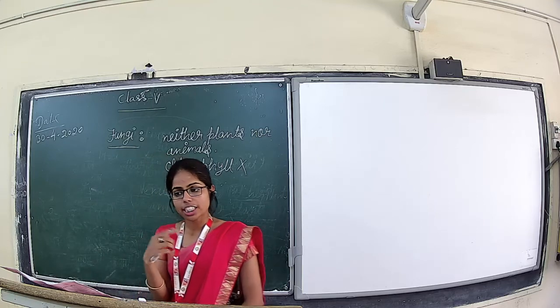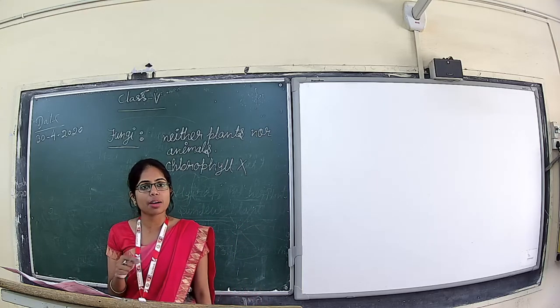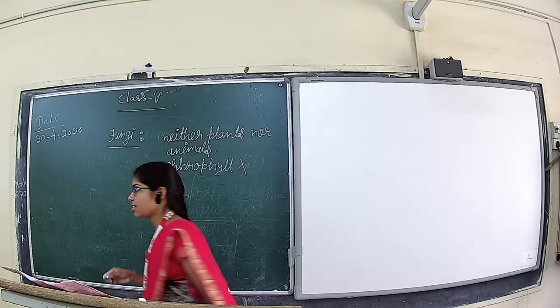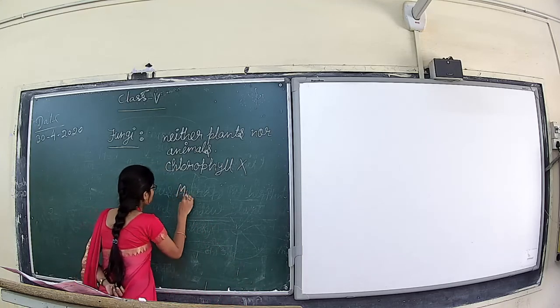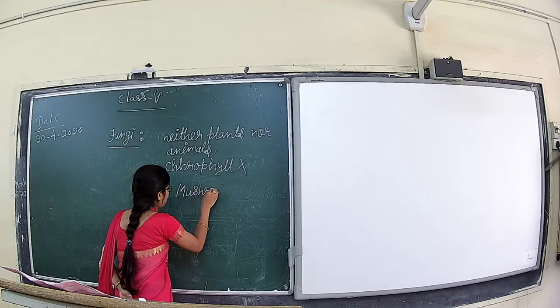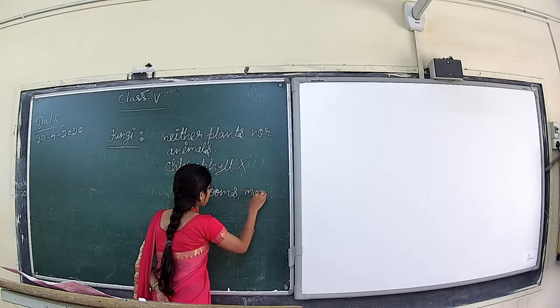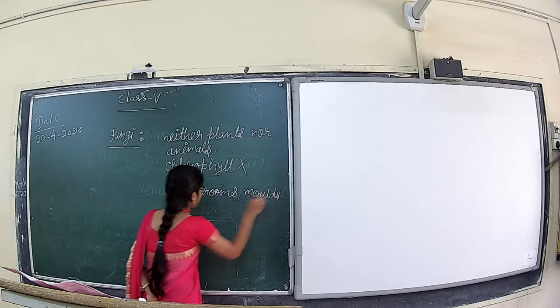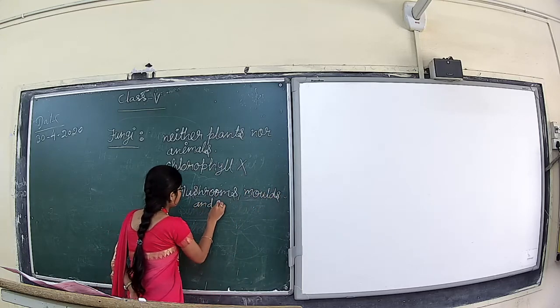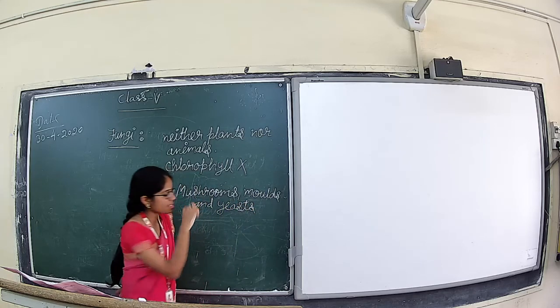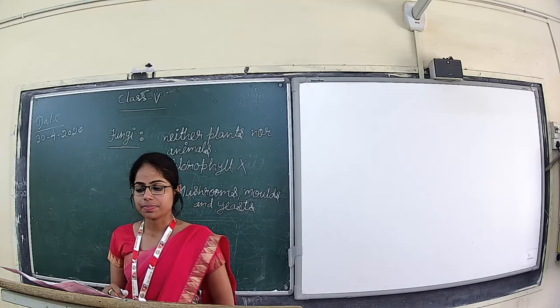Very common examples are mushroom, mold, and yeast. Let's write this: mushroom, then mold, yeast. These are examples of fungi.